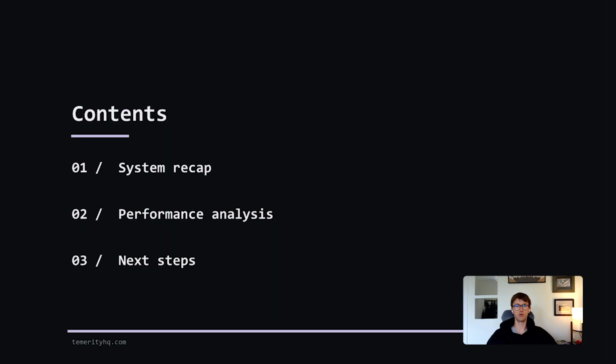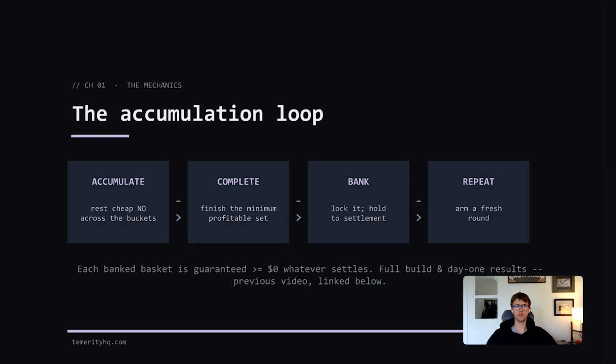Today, I want to give a quick recap of the strategy, go through the results, discuss the main takeaways and next steps. This is a summary of my strategy logic. I go further into detail on this strategy in my previous video. This is a market-making strategy that attempts to profit from time arbitrage in mutually exclusive prediction markets.